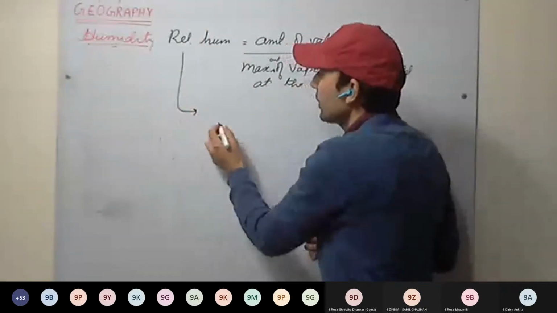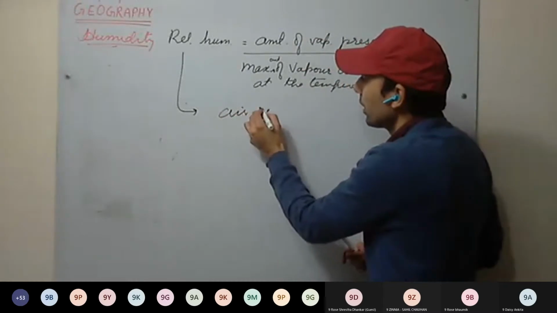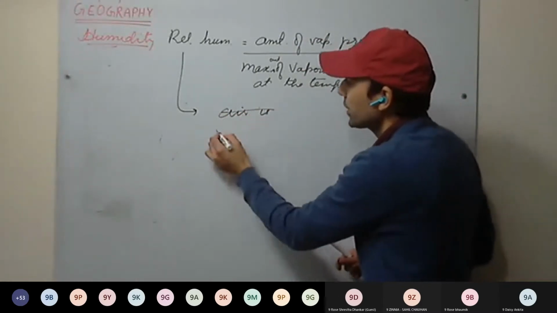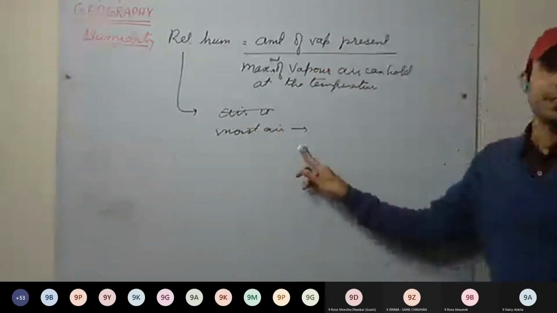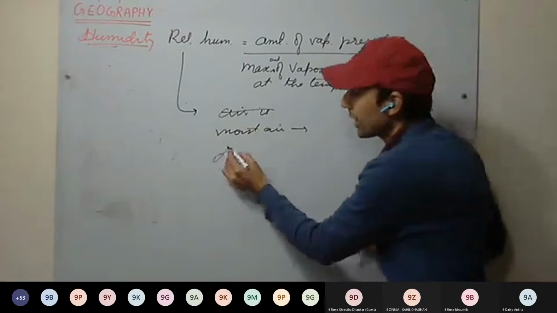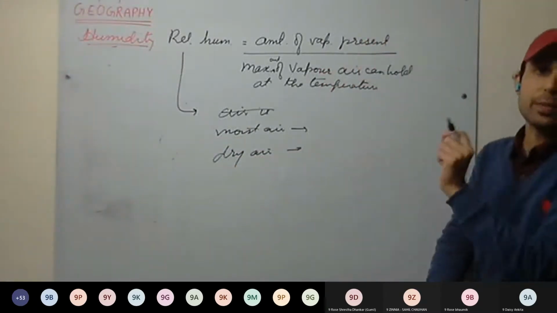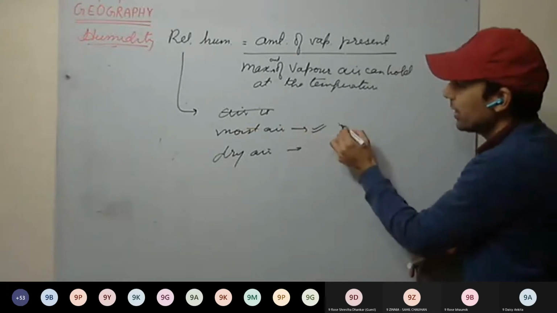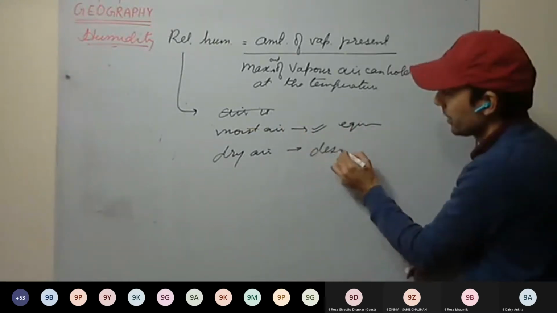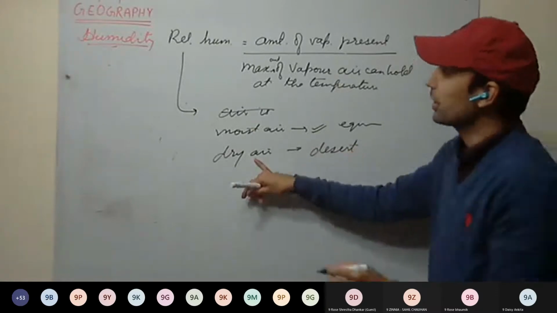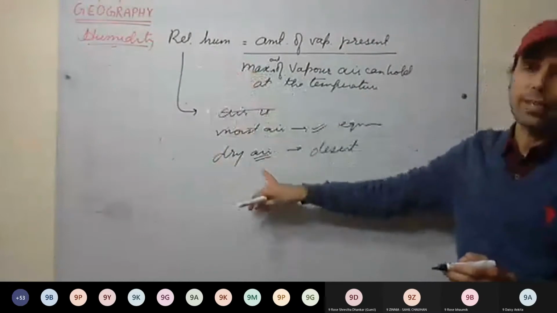So relative humidity. Where is the moist air mainly? Moist air means air is containing water vapor, whereas dry air means air is containing no water vapor or very negligible amount of water. So moist air is mainly in the equatorial region, and dry air mainly in the deserts. In deserts, relative humidity will be very low.